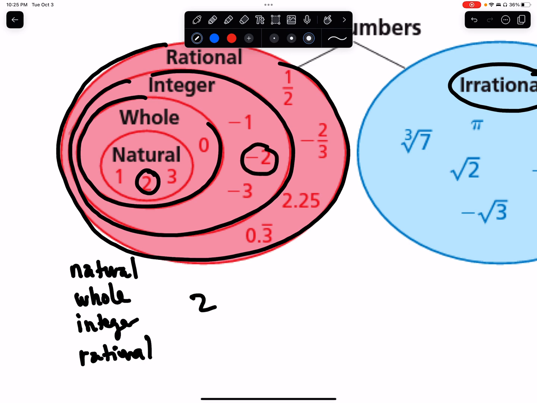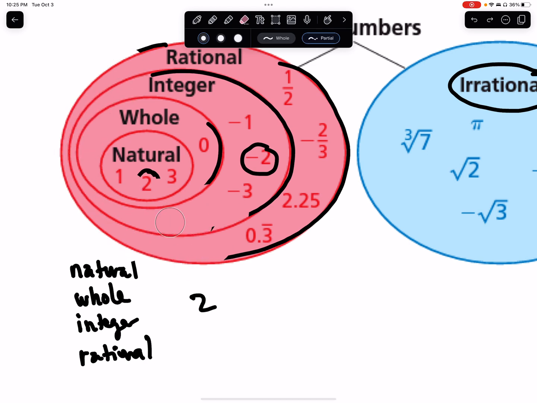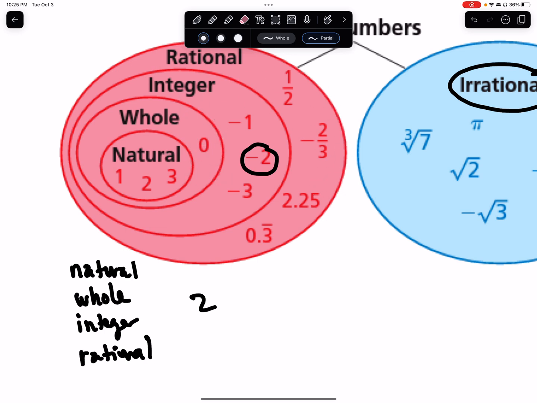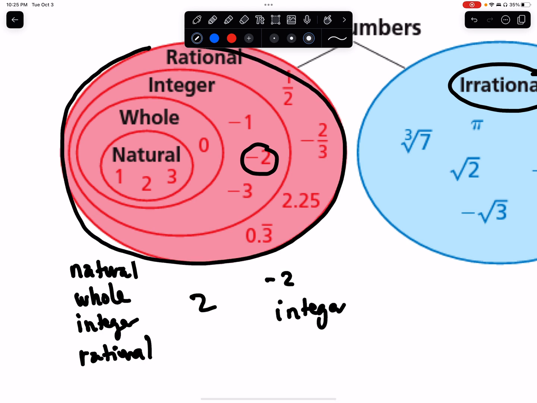What are the names that apply to it? Is -2 in the natural numbers oval? No. Is it in the whole numbers oval? No, it is not. Okay, let me clean this up a little bit. -2 is only inside of the integer oval. So -2 is an integer, and it's inside of the larger rational numbers oval. So it's a rational number. So there's a difference just based off of whether it's positive or negative.